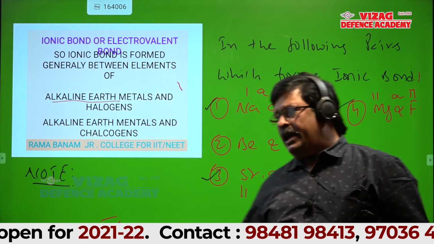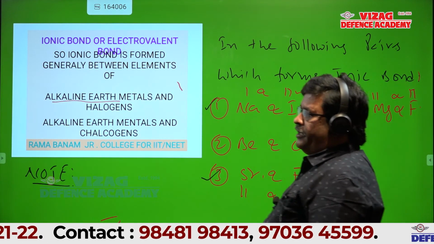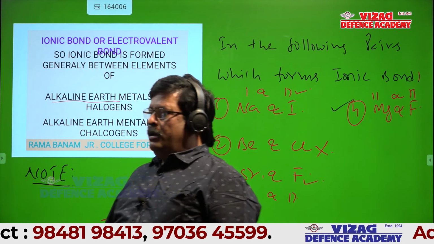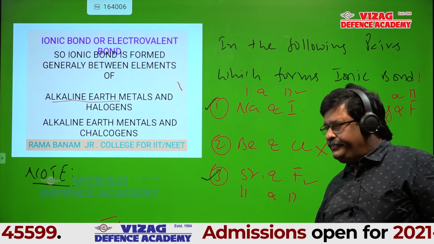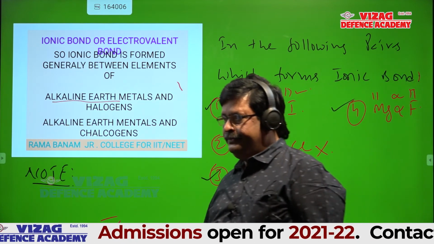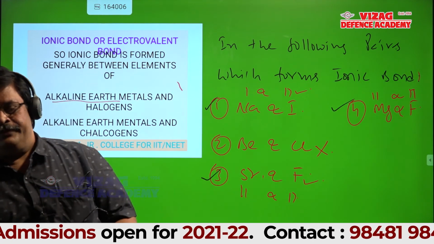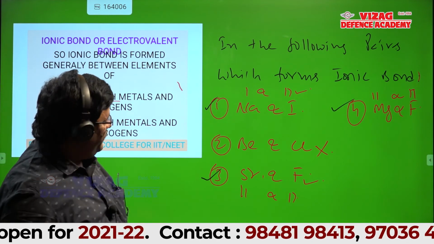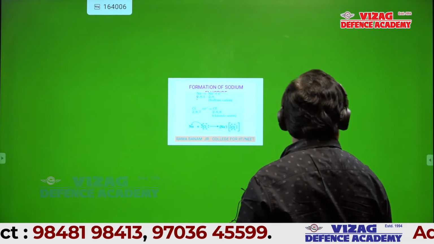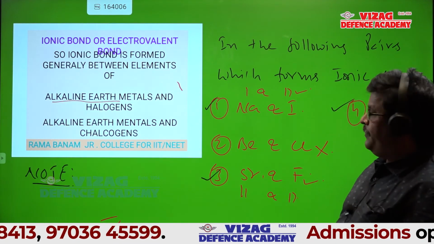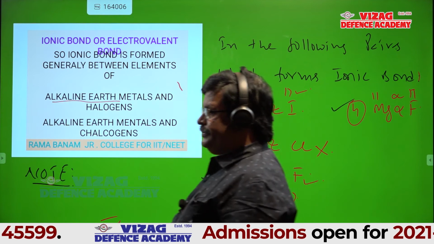So all beryllium compounds are covalent here. Okay? So the second one is not the answer. Is it okay, students? Can I continue?